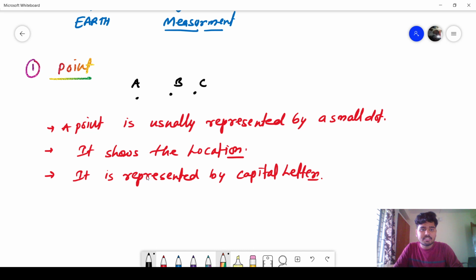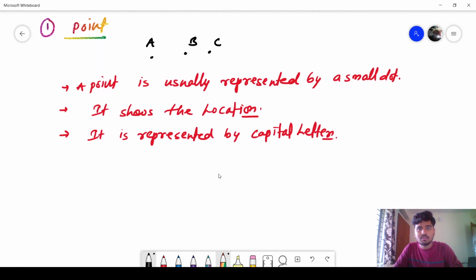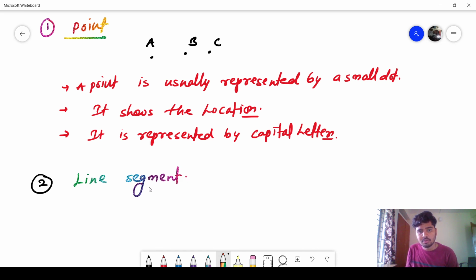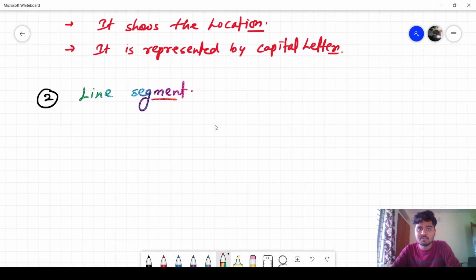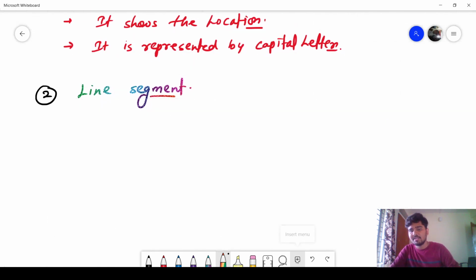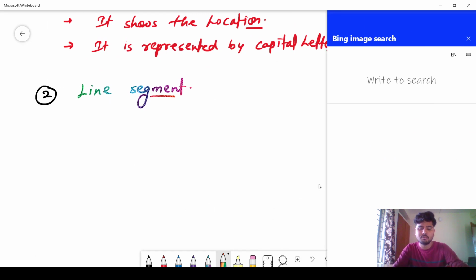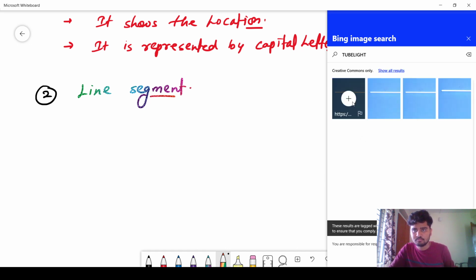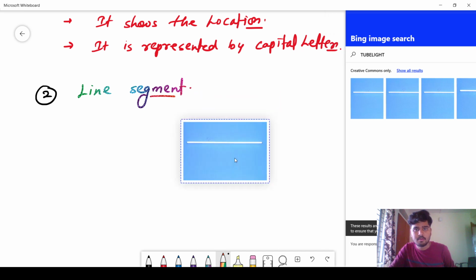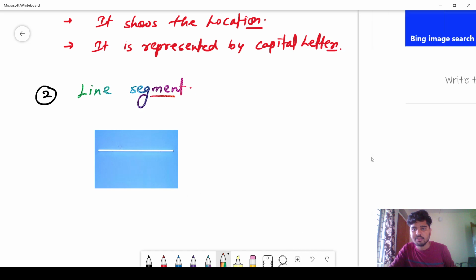Now the second thing we will talk about here is line segment. Before talking about this one, I will show you what line segments are in our daily life. From there you will understand better. This is one daily life example I am showing.